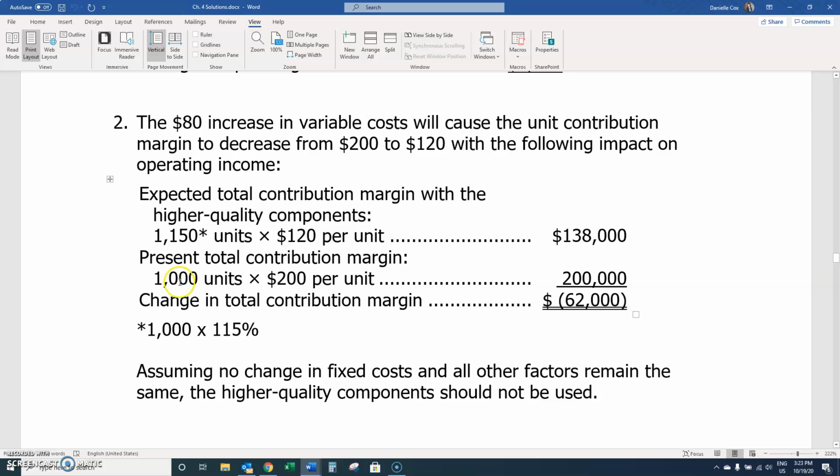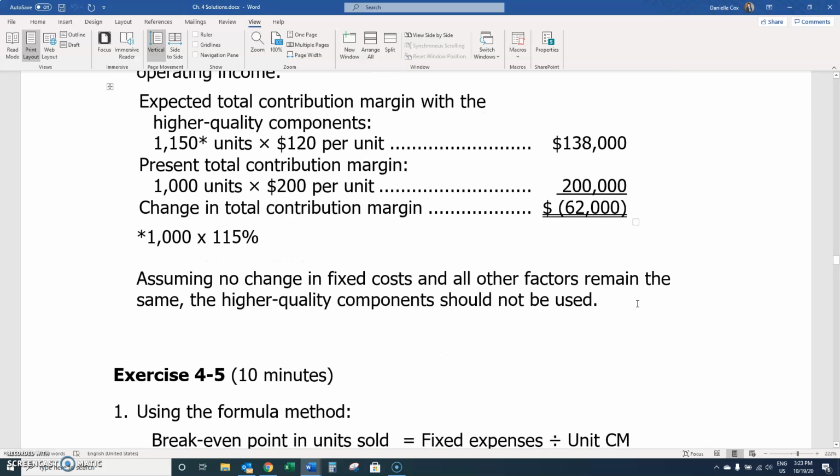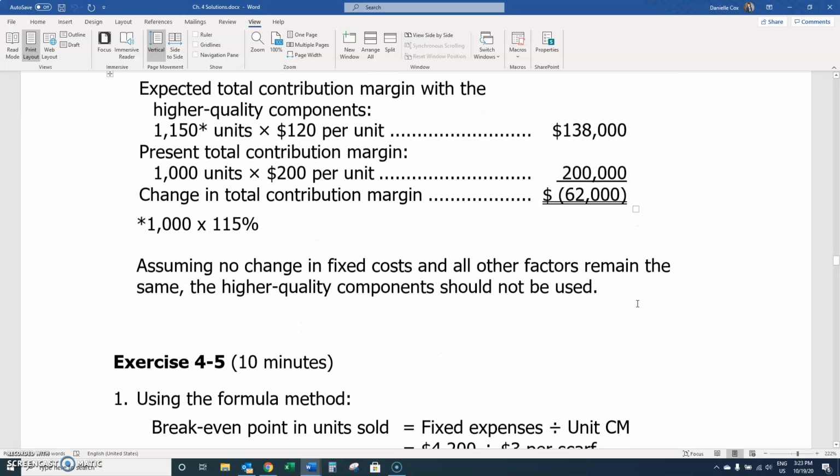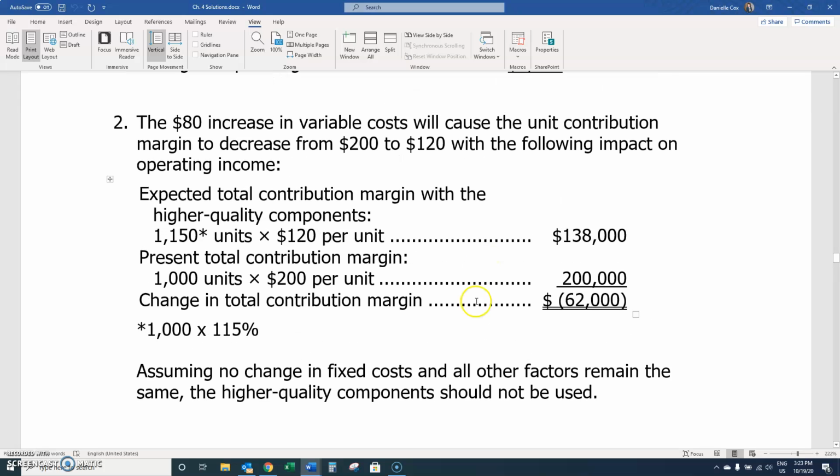Currently, we're selling fewer units, 1,000 units, but the contribution margin per unit is higher. It's 200, so our current contribution margin is 200,000. So the change is we're reducing our contribution margin by 62,000. Assuming that fixed costs are going to stay the same, we don't want to take on this proposal. We would have less income under this new proposed way.